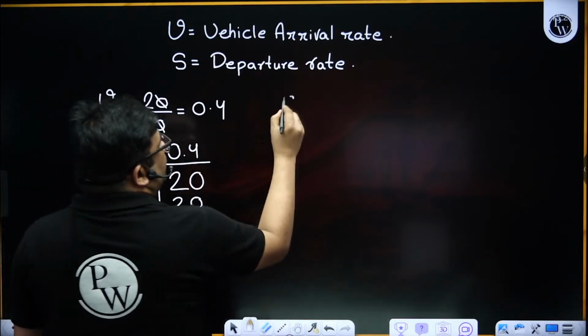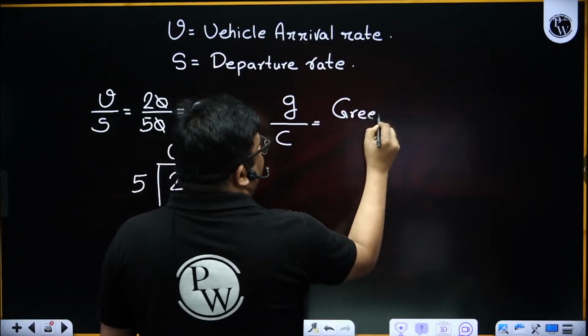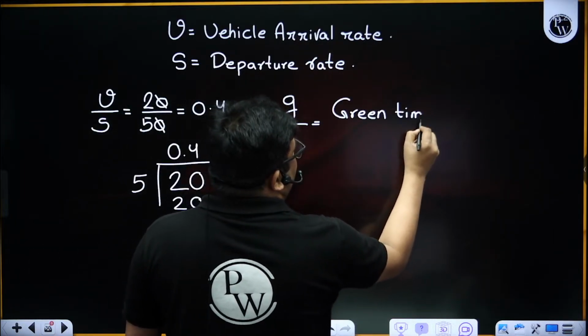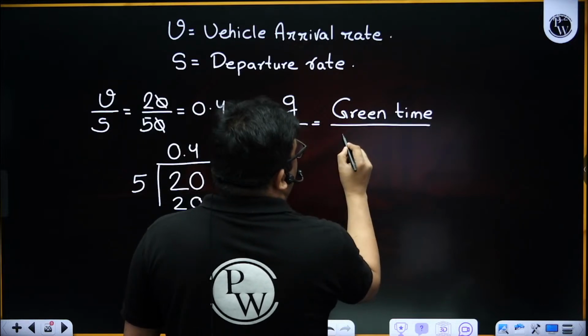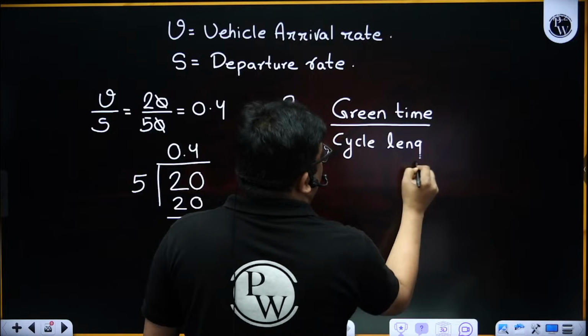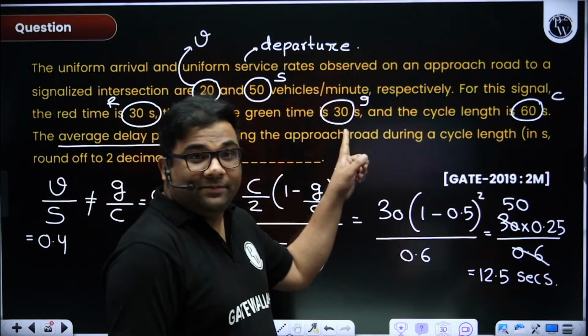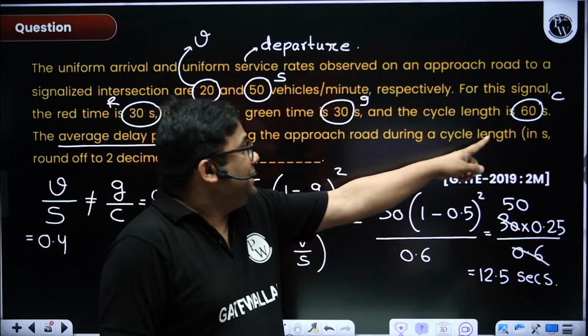Now G by C. G by C is what? Green time by your cycle length, right? So green time is given here as 30, and here the cycle length is given as 60.